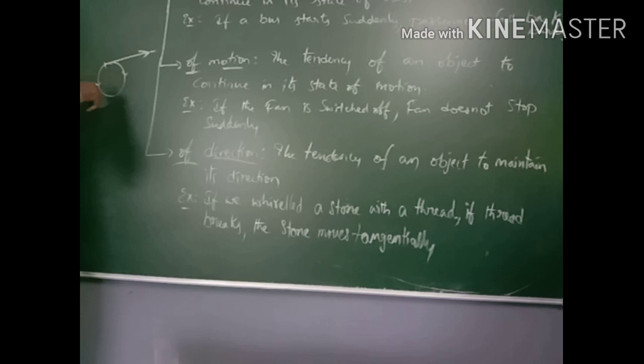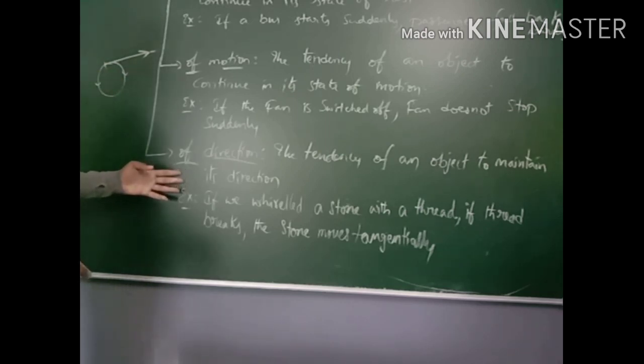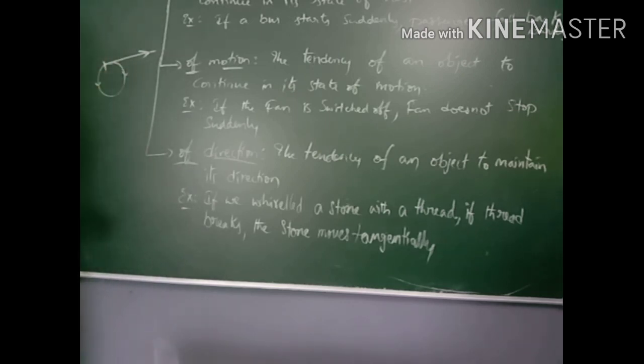Actually the motion of the body is rotatory motion. Whenever some extra force acts, that means whenever the thread breaks, the motion changes from rotatory motion to translatory motion. So this is somewhat about inertia, right?